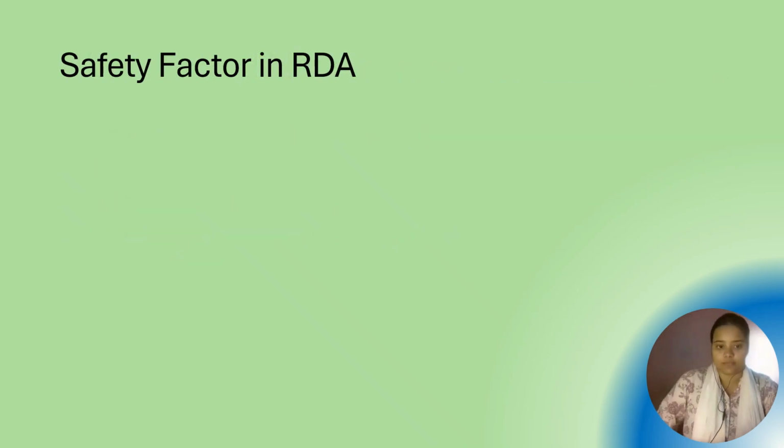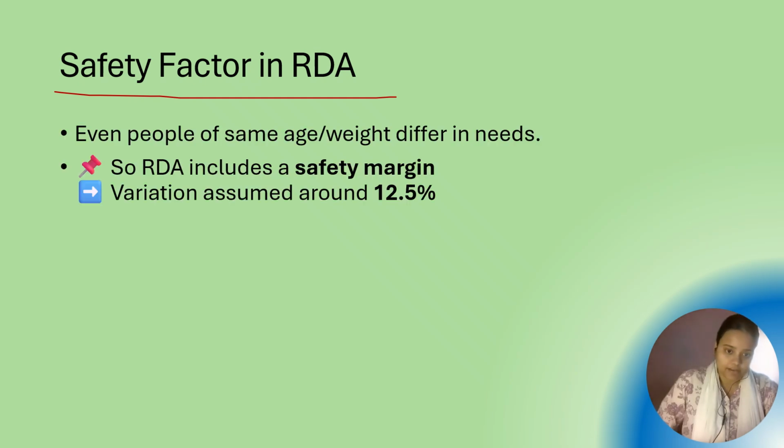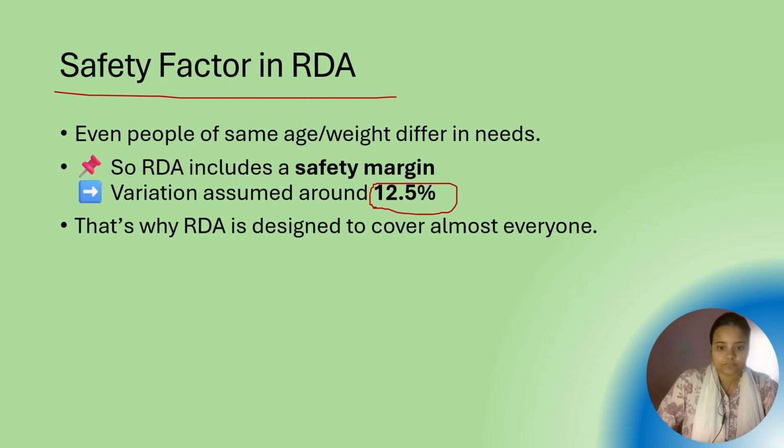Safety factor in RDA. What is the safety factor in RDA? Even among the same age and gender, nutrient needs vary slightly. So RDA includes a safety factor. That's why RDA covers almost everyone. A variation of around 12.5% we can assume. Okay. For example, take two girls of the same age, 20 years. One has a heavy period and needs more iron, and one has a normal period and needs less. So RDA keeps it safe for both.